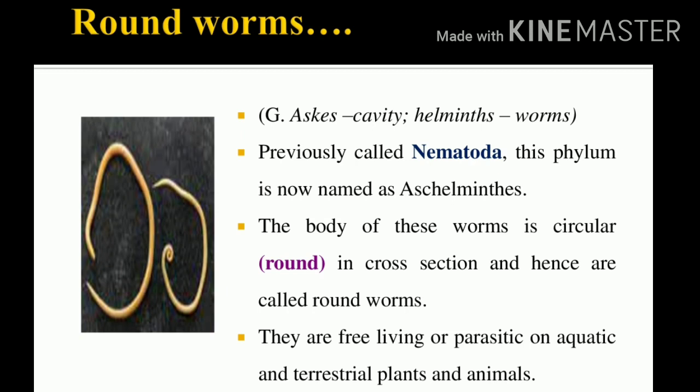Previously the phylum was called Nematoda. The look of these worms is circular or round in shape, so they are called roundworms. They may be free living or parasitic, aquatic or terrestrial. In all places, aquatic and terrestrial, they live as individuals or as parasites of plants and animals.